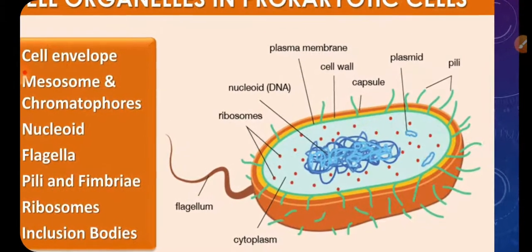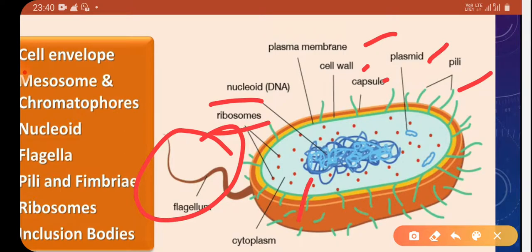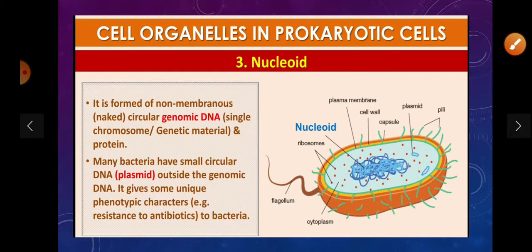This is the diagram of a prokaryotic cell. This is pili, plasmid, capsule, cell wall, plasma membrane, nucleoid, ribosome, flagellum, cytoplasm, and the nucleoid. Prokaryotic: pro means primitive, karyot means nucleus. So it has a primitive type of nucleus, and that primitive nucleus is the nucleoid. It is formed of non-membranous naked circular genomic DNA, a single chromosome of genetic material and protein.